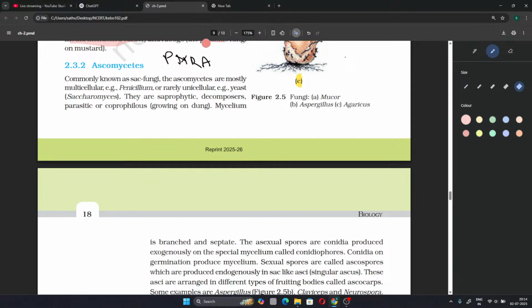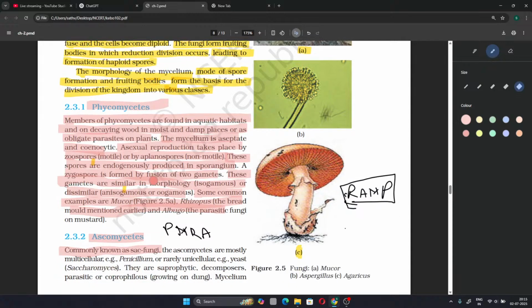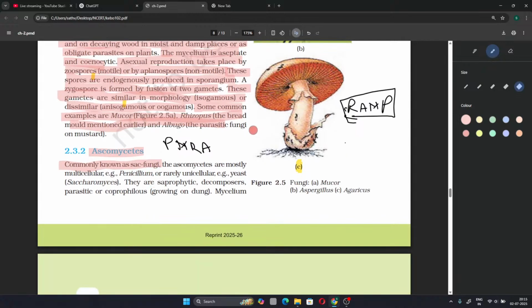The next division of the kingdom is known as ascomycetes, commonly known as sac fungi. There is no common name given here for phycomycetes. Commonly known as sac fungi, the ascomycetes are mostly multicellular. Example: penicillium, or rarely unicellular. Example: yeast, Saccharomycetes. They are saprophytic, decomposers, parasitic, or coprophilous, growing on dung.